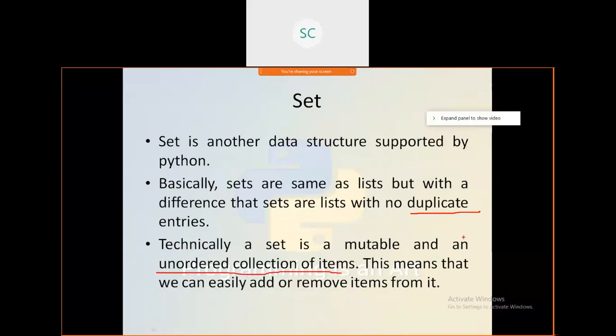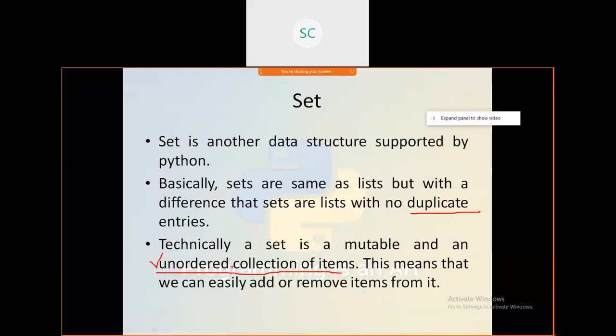If you assign one tuple, we retrieve the elements by using index position, and index position starts from 0. For example, if you require the 0th position element, you can get it. But sets are not supported with this indexing operation, because these are unordered collections of items. Unordered means by using an index value, you cannot access the elements.